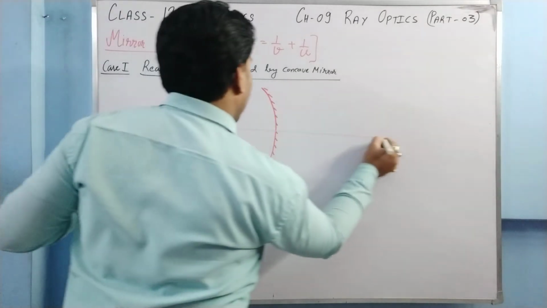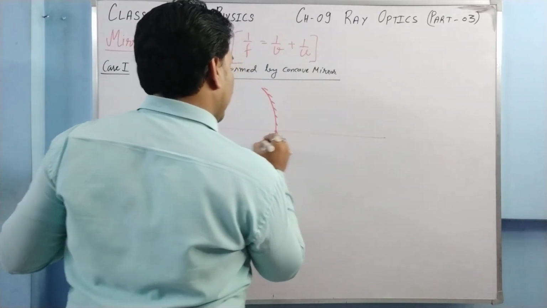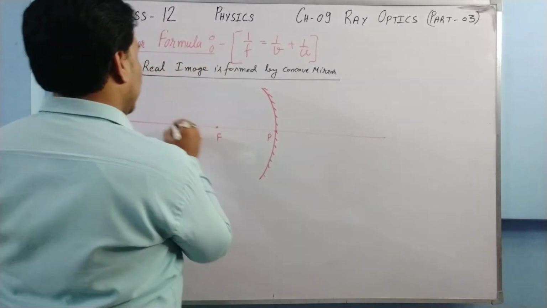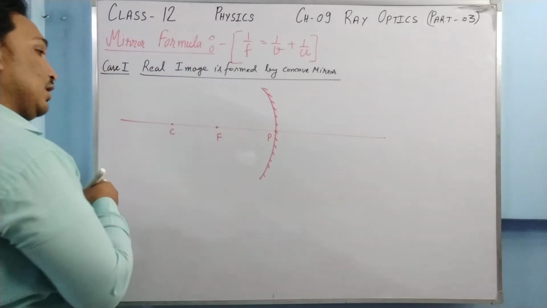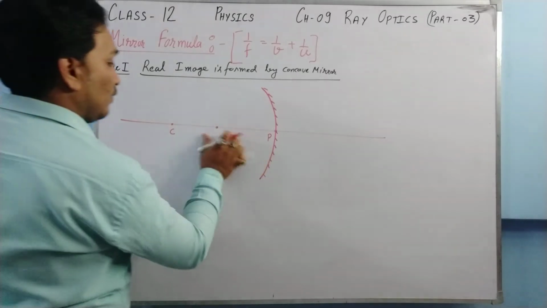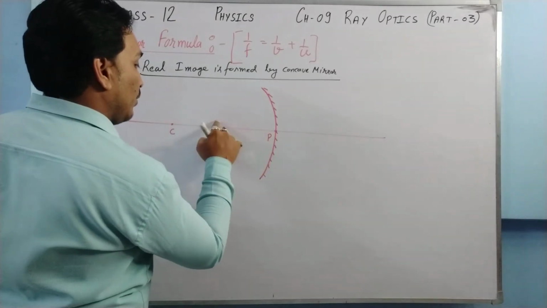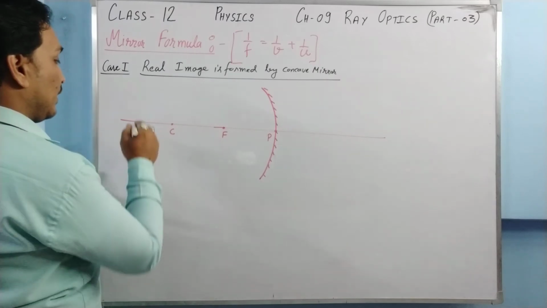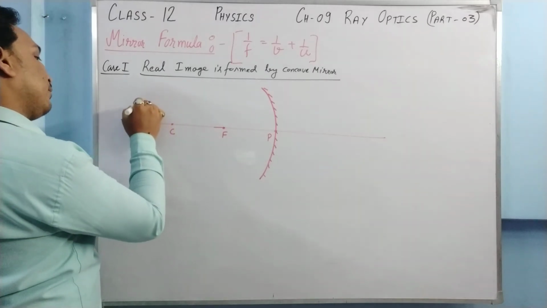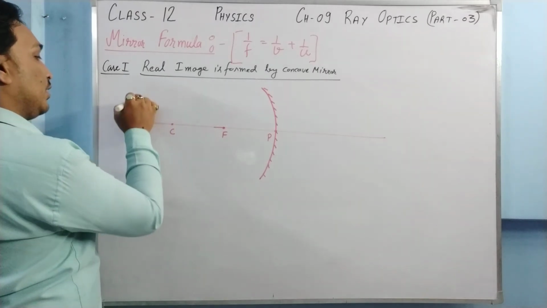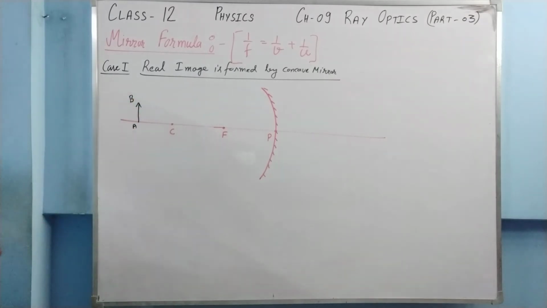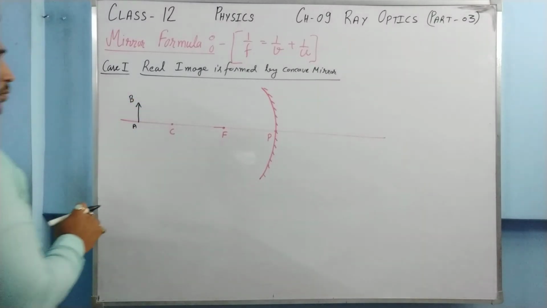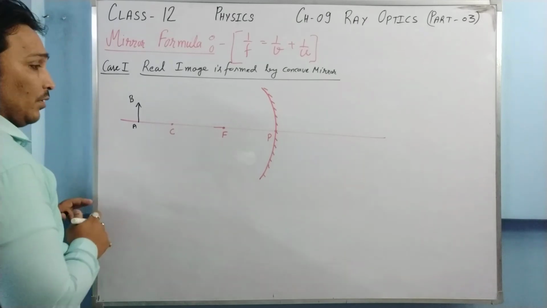Say this is your pole. This is your focus. This is the center of curvature. And focus should be somewhere in the middle. And here is the object, say this is your object AB. Let the object be here only.